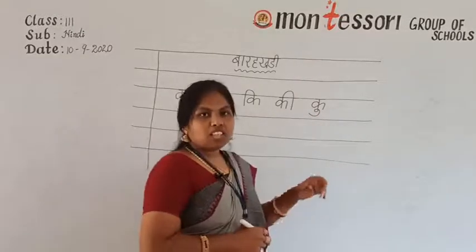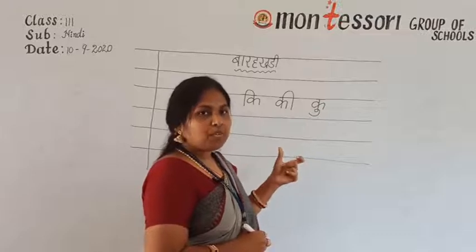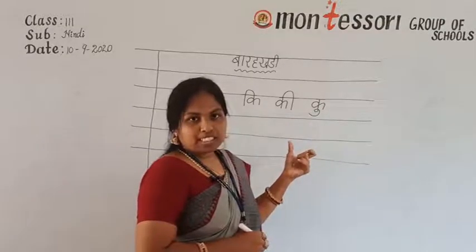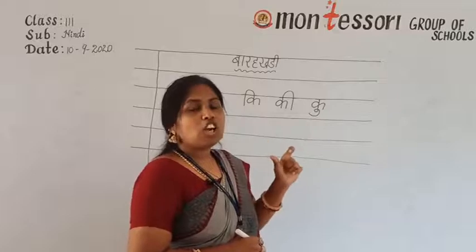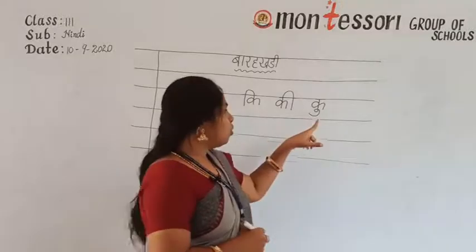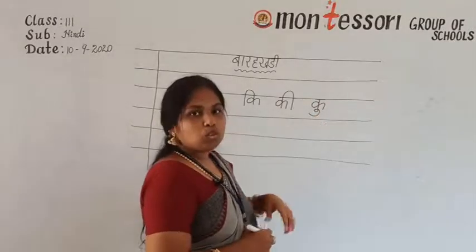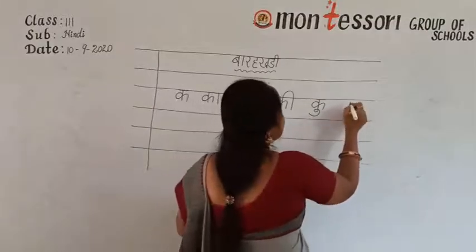Chota u. Ka chota u ki matra. Ku. Short vowel u. U symbol. Ka and u, ku. The next.